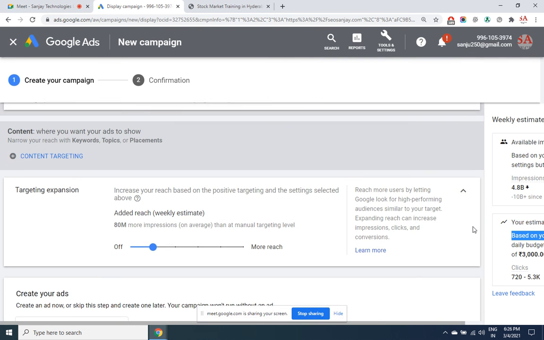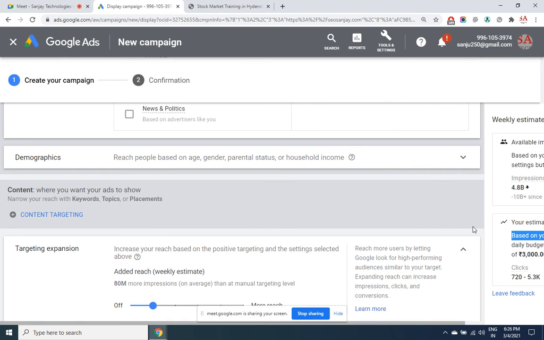The next thing is the demographic. You may have a cosmetic company. You may want to display ads only to females. New launch, Ponds cream, winter cream, whatever. You may be promoting men's grooming products, shaving blade, trimmer, let's say trimmer. There's no point in displaying the ads to the females. So in case your requirement is to target a particular gender between a certain age group, then you can open up this option.